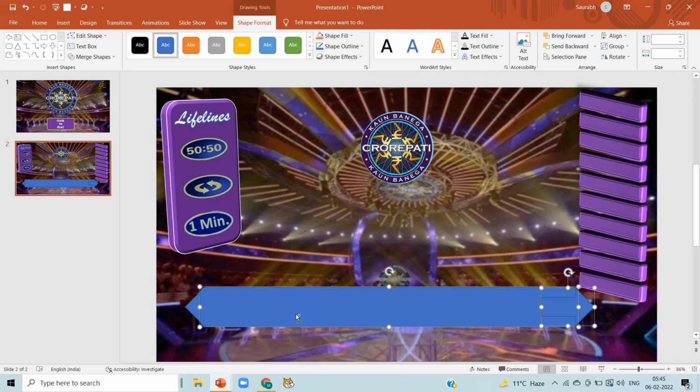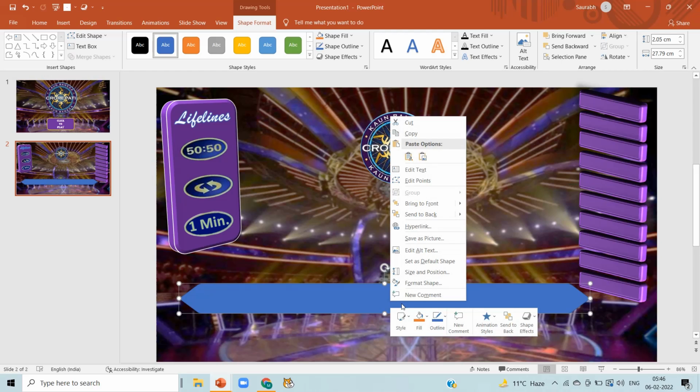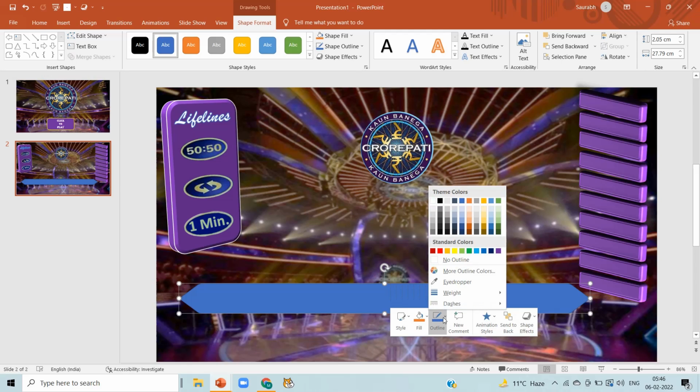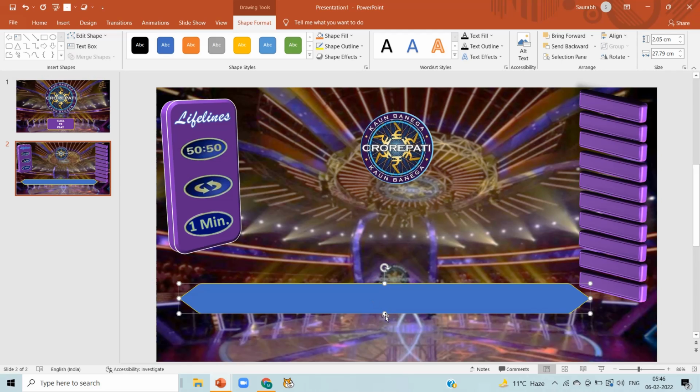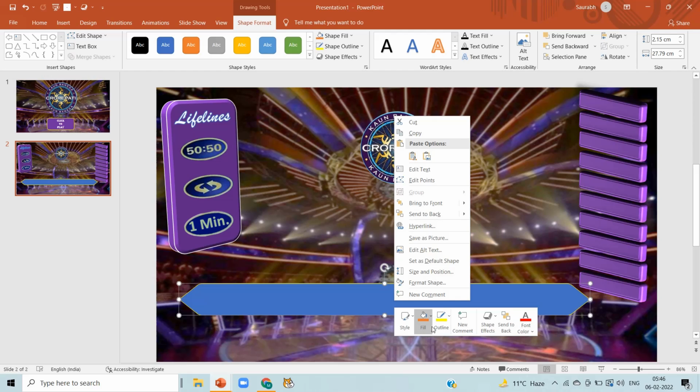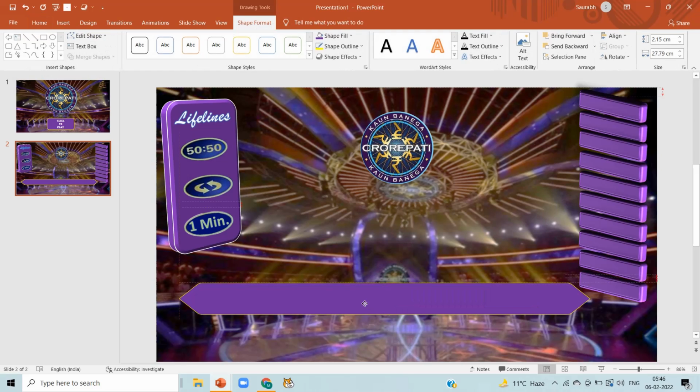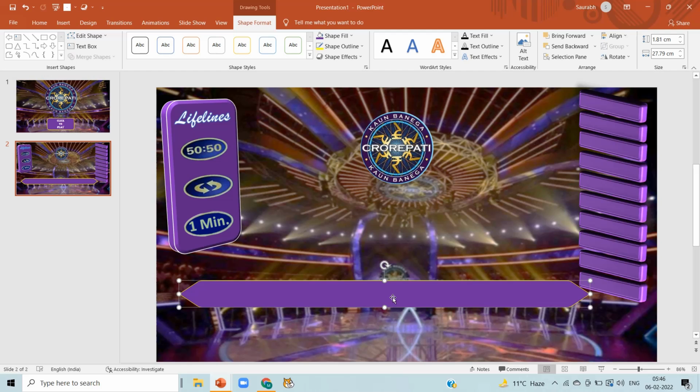Now using control key, select 3 of them. Press control key and click over there. Click on shape format, merge shape, union and click on union. Now it is a new shape. Right click it. Click on outline and I am selecting a yellow outline here. Now click on fill and I am selecting that purple color. Purple is the theme color I am selecting here for this game.